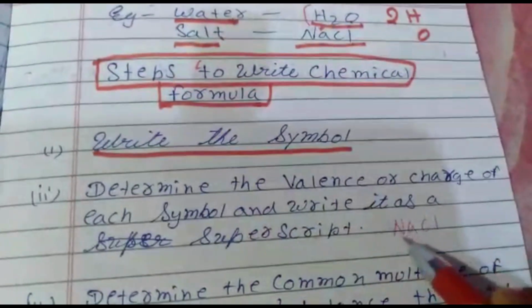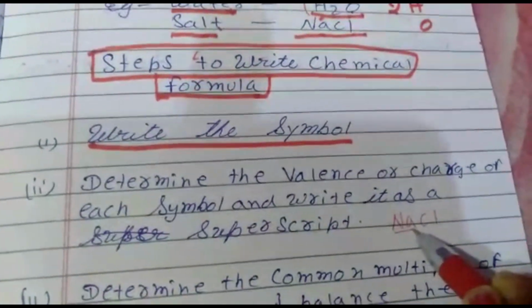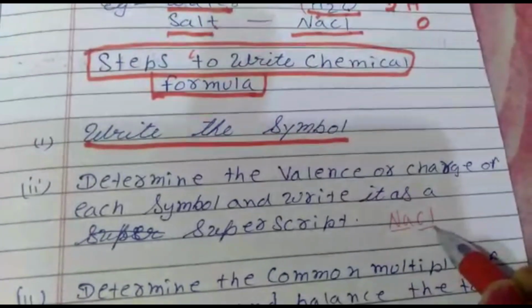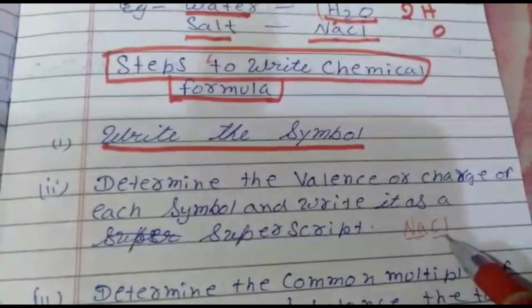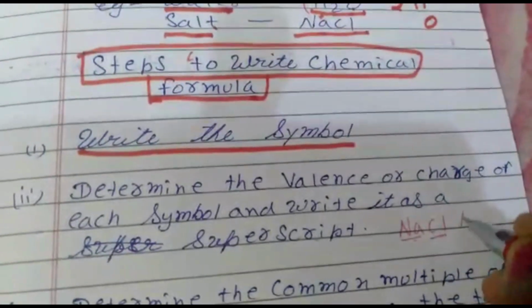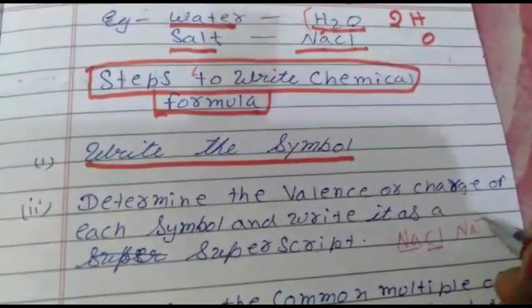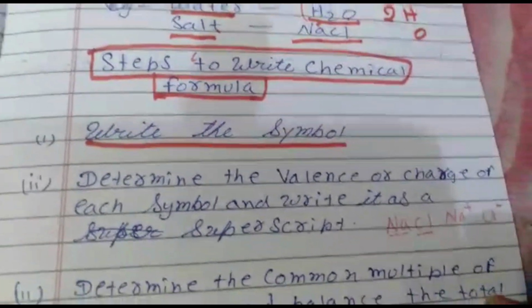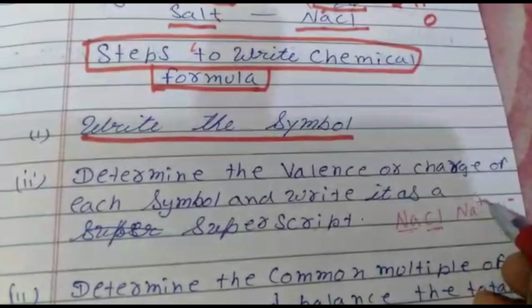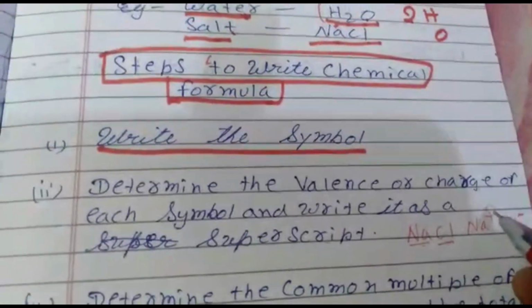We have written the symbols: Na is the symbol of sodium and Cl is the symbol of chlorine. Now, what does this mean? Na is +1 and Cl is -1. This is called the charges on the ions.